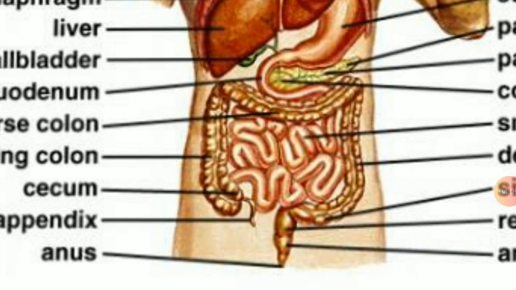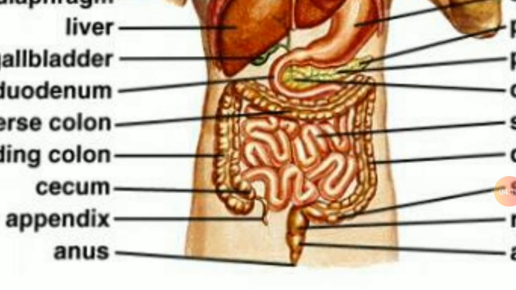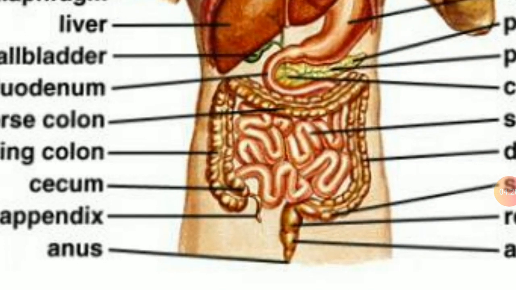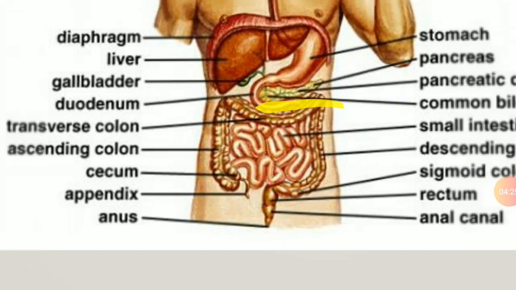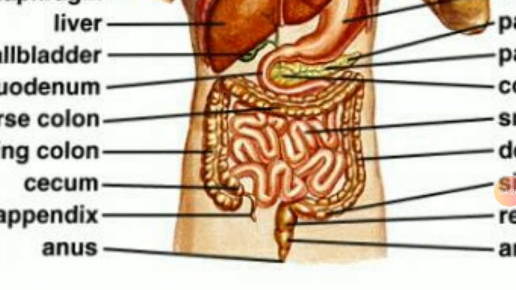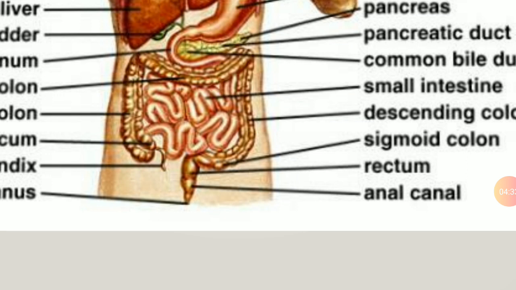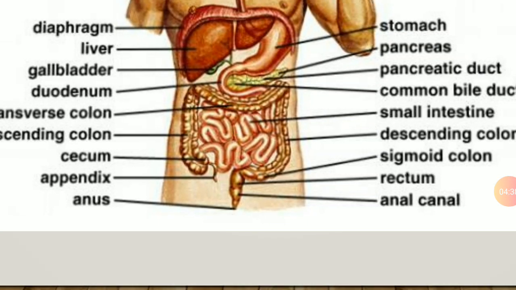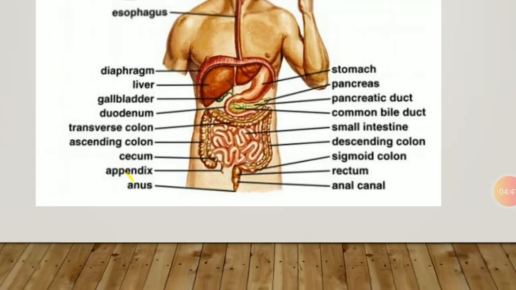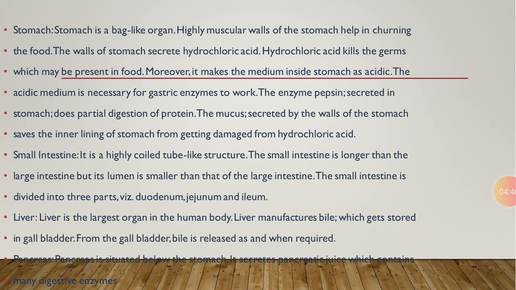See students, the small intestine is the longest part of our alimentary canal. From here food moves to the large intestine. This is our appendix. This is cecum. This is our ascending colon. This is transverse colon, and this is descending colon. Okay, and this is sigmoid colon. This is rectum, where undigested food is stored for a temporary time. Finally the food is excreted out of our body through the anus. Okay, so this is the diagram of the human digestive system. Okay, draw it multiple times.